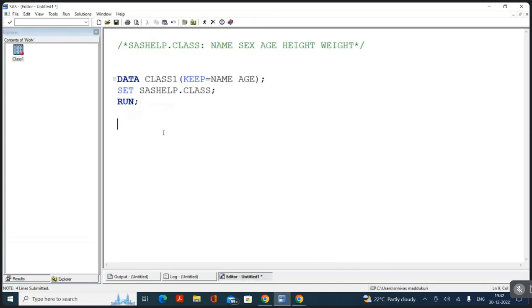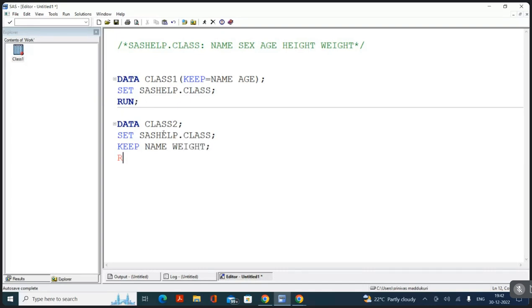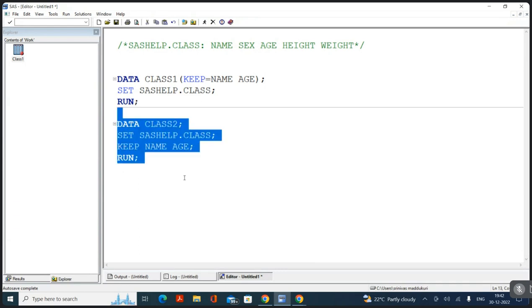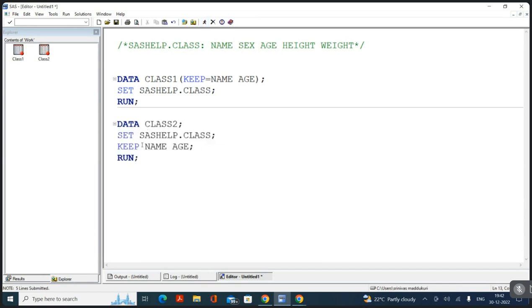But in today's class, I'm going to write the same thing in a different manner. Now, data, I'm creating a class 2 data set. Now, set, I'm creating this from SAS help class. My requirement is I want to have name and age. Now, I'm writing keep space name space age semicolon, run. If I execute this program, what variables are we going to have in class 2? Name and age.